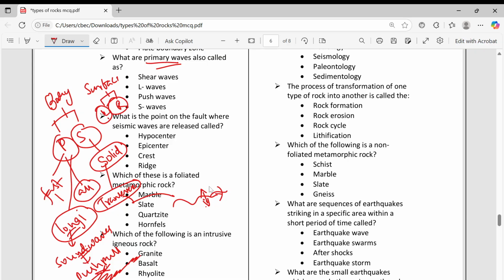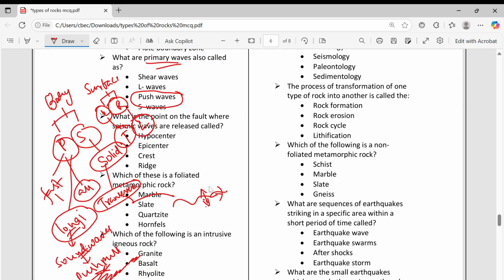Whereas Love waves are called transverse waves. Rayleigh waves are called longitudinal waves. So if we come to the question, what are the primary waves also called as? Primary waves are also called push waves. Push pull, like that they will go.